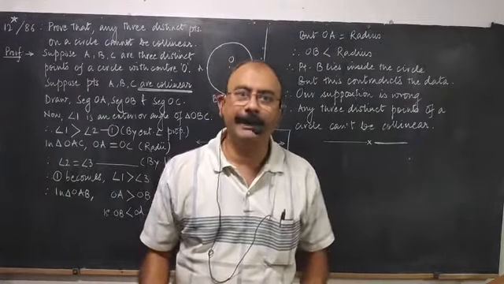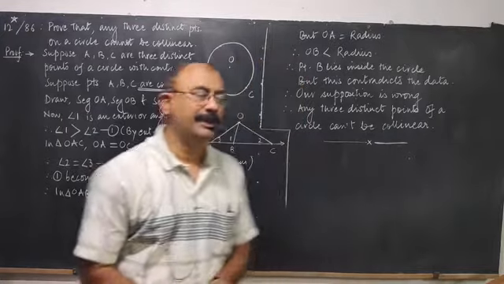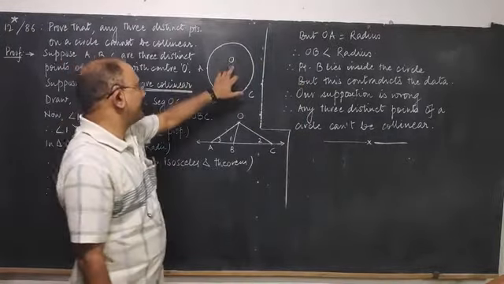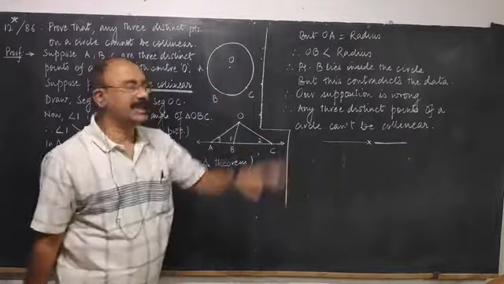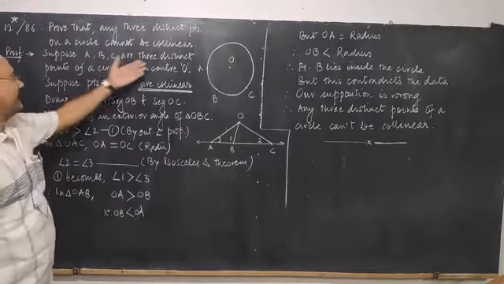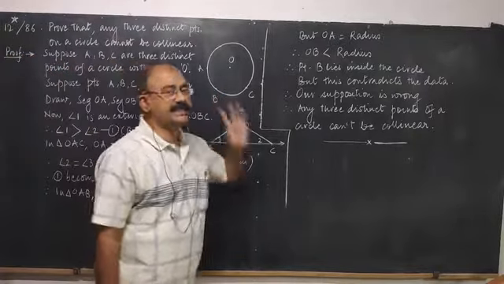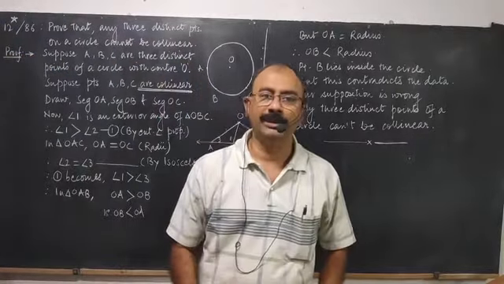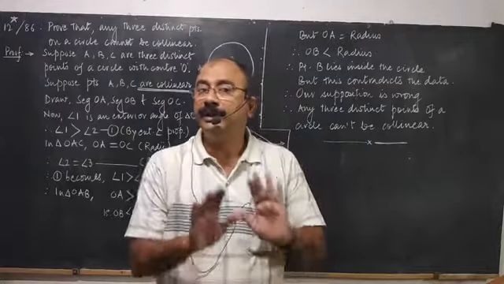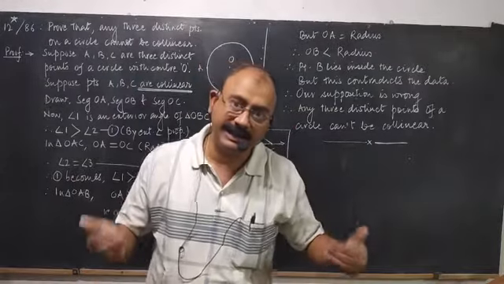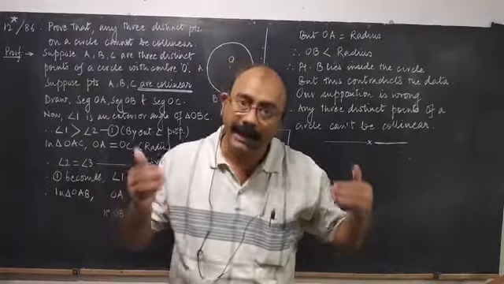So we prove it by method of contradiction. Okay. So we take a circle with center O and three distinct points A, B, C, which we have written in the first line. And we say that suppose these 3 points A, B, C are collinear. Prove क्या करना है? Collinear नहीं है. हम शुरुआत कैसे कर रहे हैं कि collinear है.